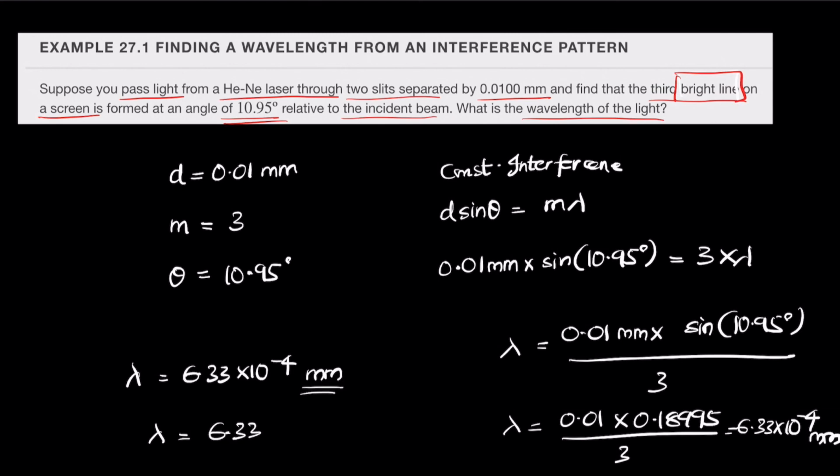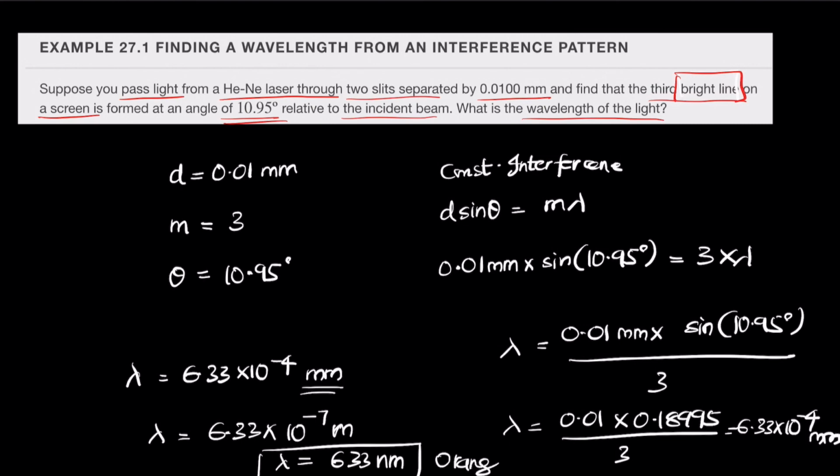To convert millimeters into meters, multiply by 10 to the power of negative 3, so it becomes 6.33 times 10 to the power of negative 7 meters. That is 633 nanometers, which is somewhere in the range of orange and red.